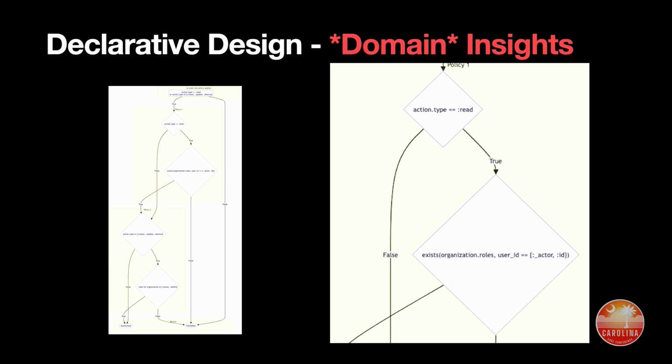But if you could do a security audit like this, you could provide a business person or your InfoSec folks a breakdown of, for every given resource, the entire workflow for how we decide if any given action is executed. And that is literally impossible to do if your authorization code is a bunch of functions. You can't do that, not realistically. Then the source of truth is the code. But we can do that because it's data. I just wrote a script that will go over all of your policies and figure out what the flow looks like and put it into a chart. It's actually not very difficult.